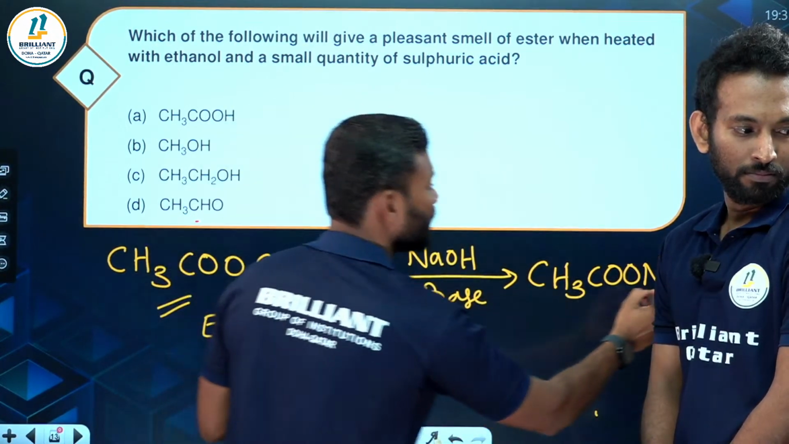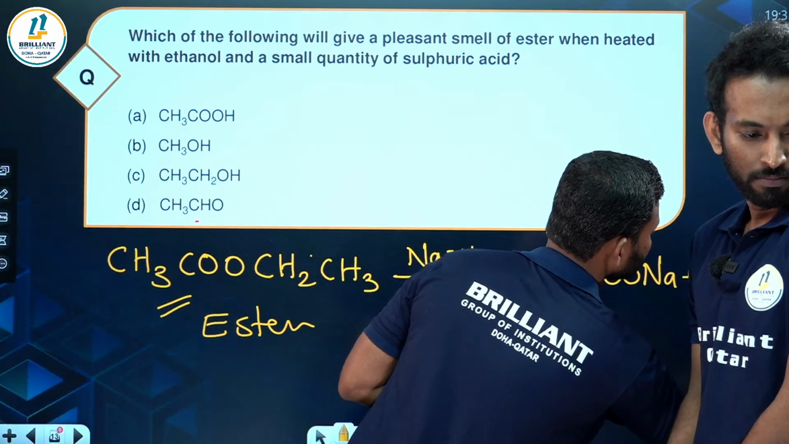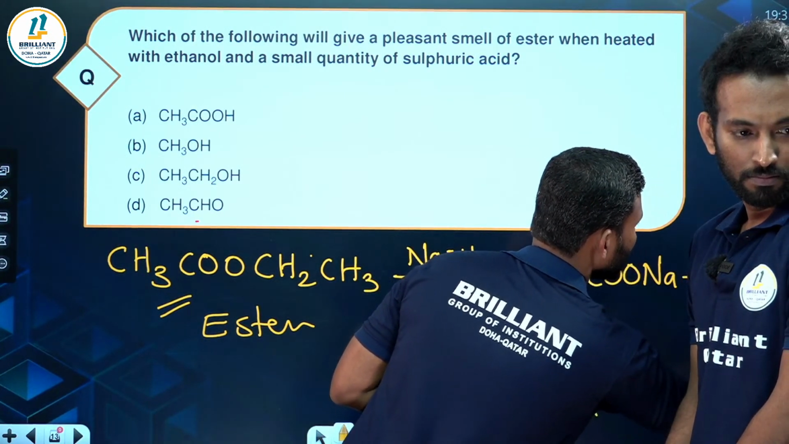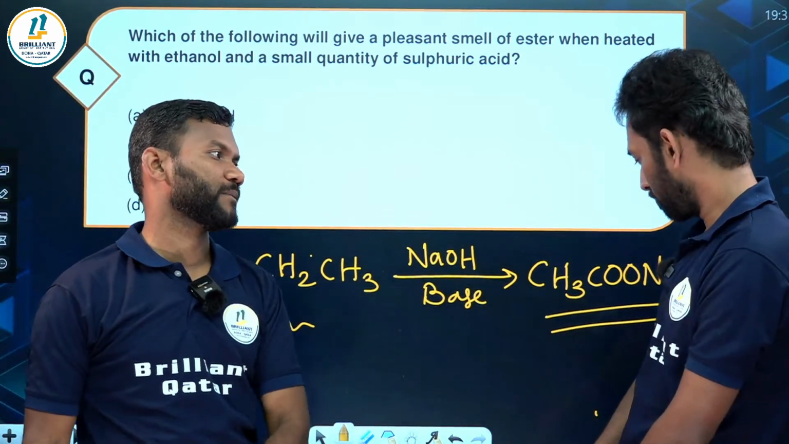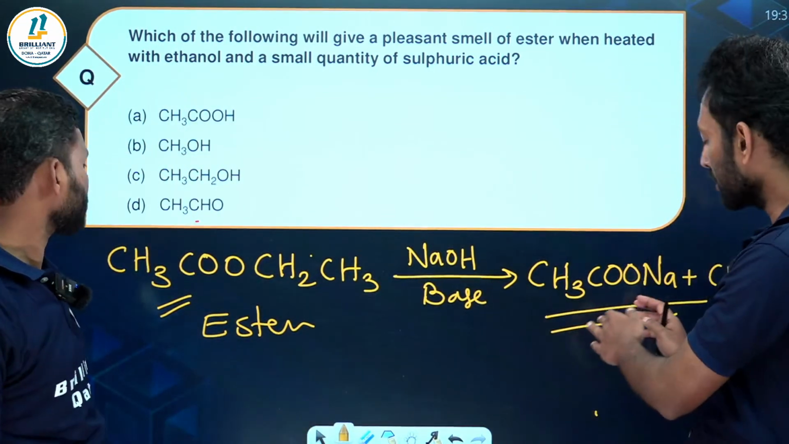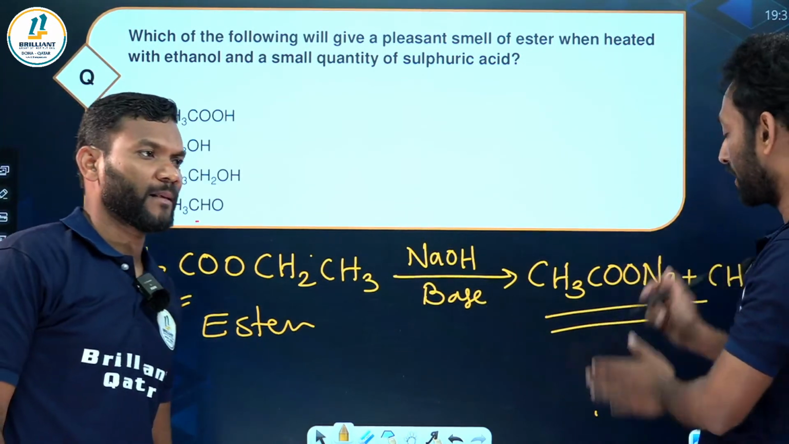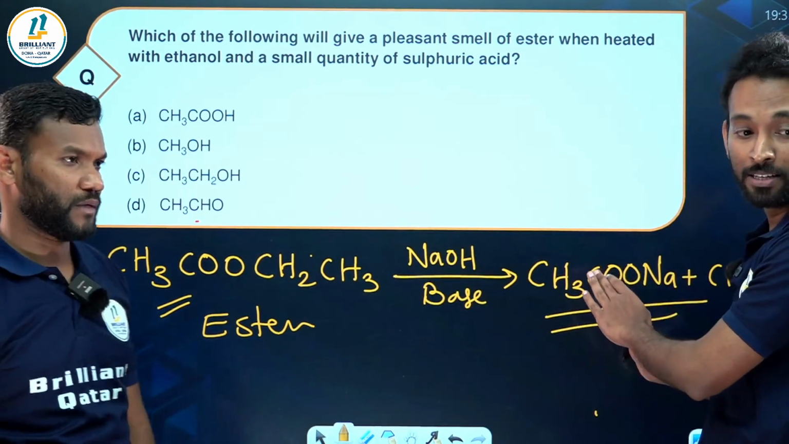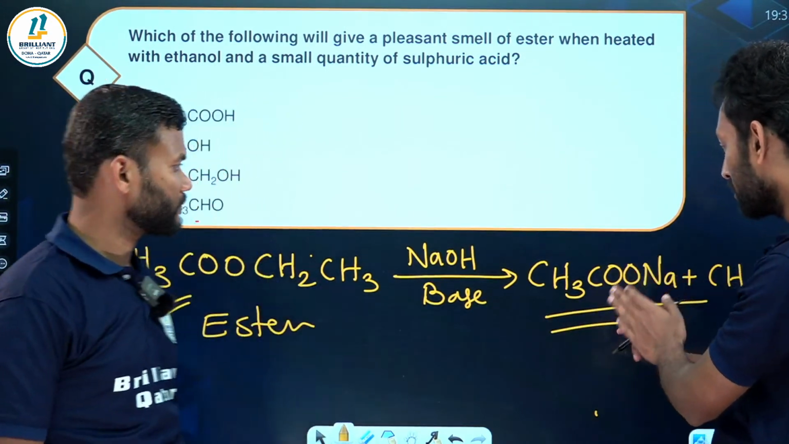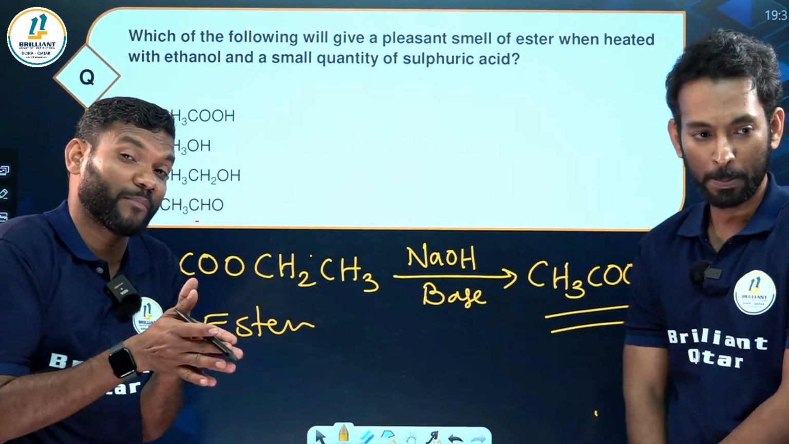CH3COONa, and plus, what will form? CH3CH2OH. What is this compound called, sir? CH3COONa, sodium. The name is sodium acetate, CH3COONa. Or we can call it the sodium salt of acetic acid. So this is your soap.